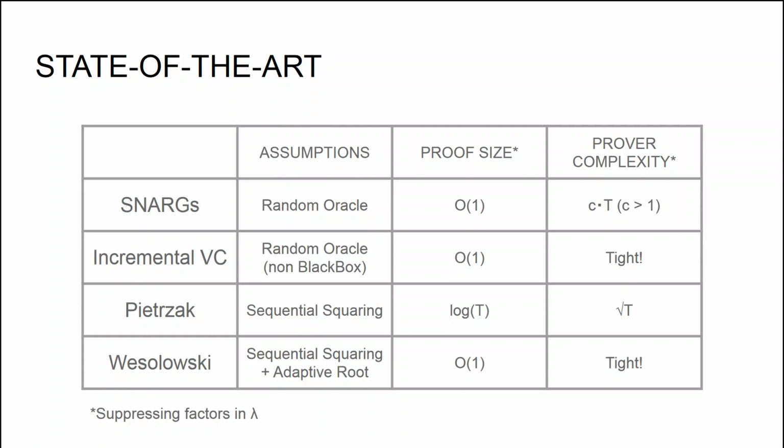However, the price to pay for such an efficiency is the non-black box use of the random oracle, in particular non-construction of incrementally verifiable computation built on the recursive composition of succinct non-interactive arguments. At present it is not known how to construct incrementally verifiable computation just making black box use of a random oracle. This also means that in practice, constructions based on incrementally verifiable computation are going to be typically much less efficient than constructions based on plain SNARKs, due to the non-black box use of cryptographic material.